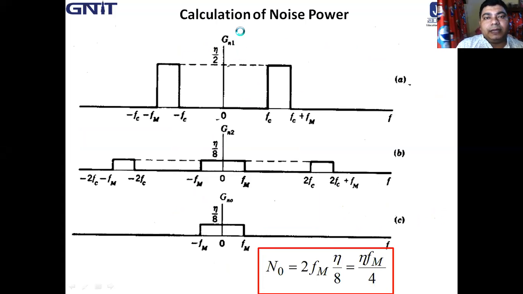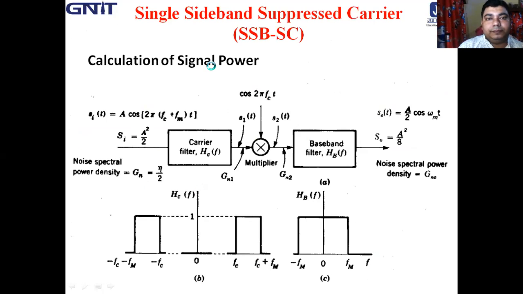So, the calculation of noise power. See the diagram again. The input noise spectral density Gn is equal to eta by 2, Gn1 is the noise spectral density after the carrier filter, after the multiplier it is Gn2, and at the output the noise power spectral density is Gn0.